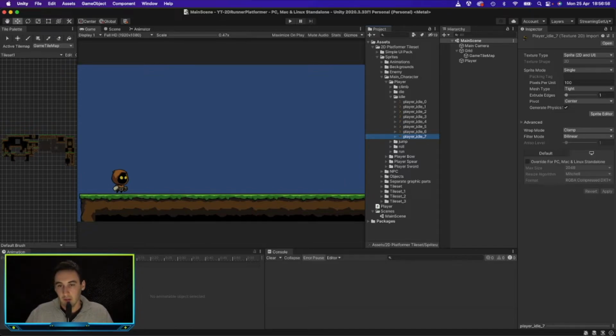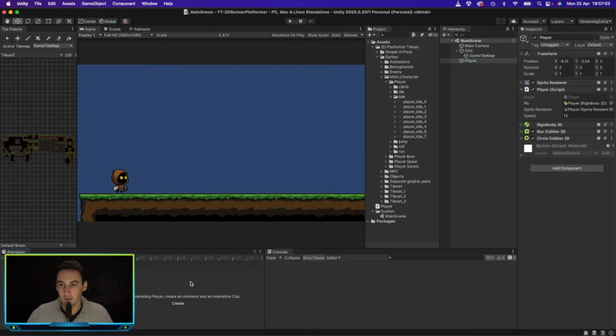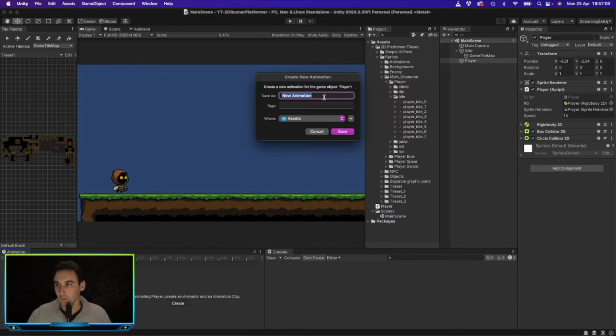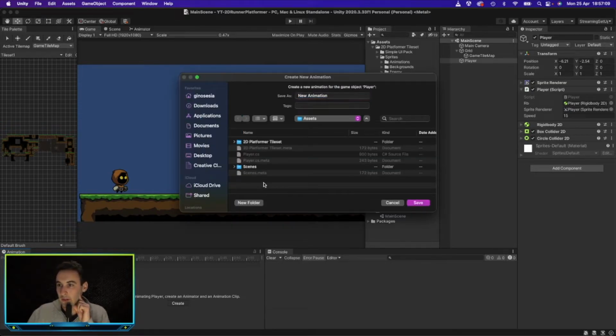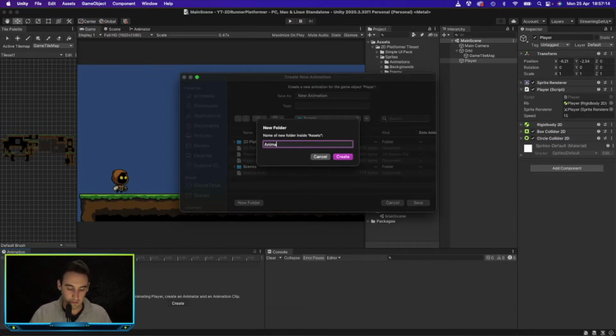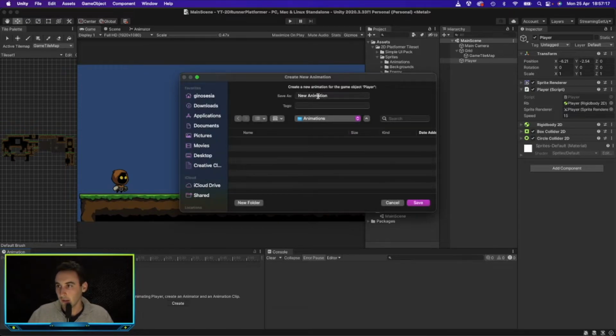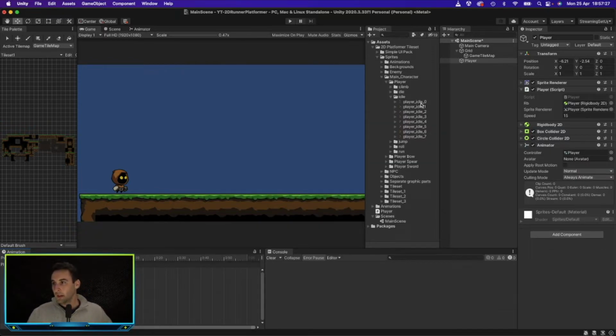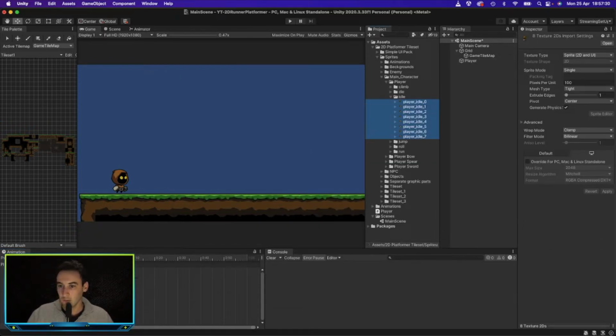So let's go ahead and create a new animation. First of all, let's create a new folder called animations, and in this folder we will call this animation player idle and save that. So now we can go ahead and drag and drop in our different images, and then if we play this you'll see the player is just bouncing up and down, but that's